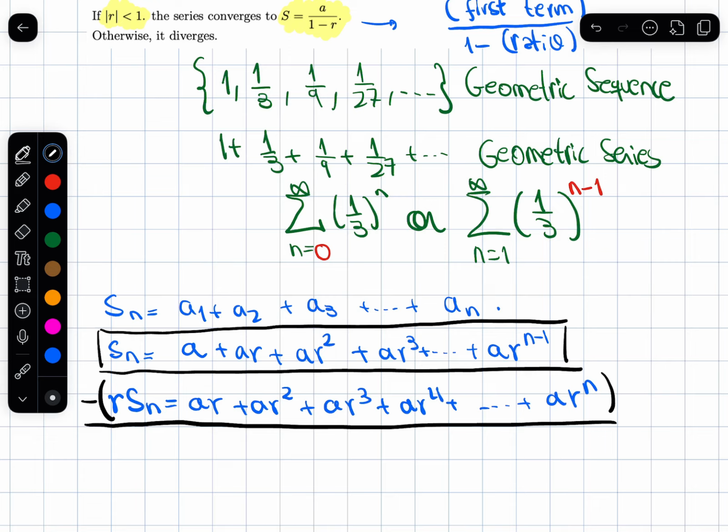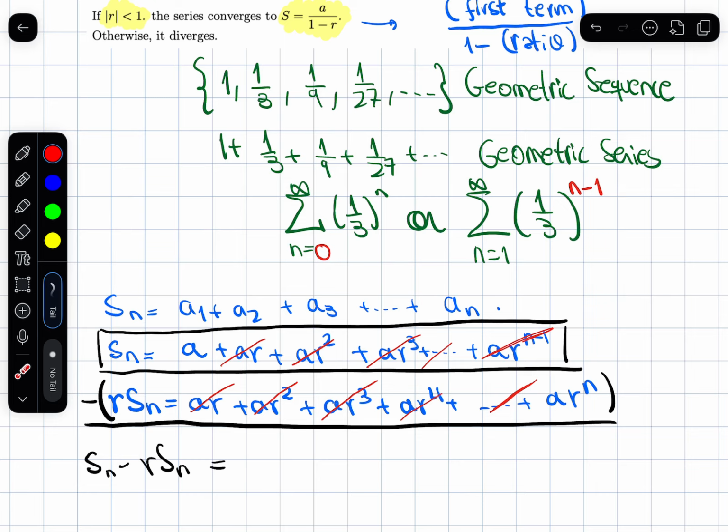So on the left I simply get Sn minus r times Sn. Okay, on the left it's pretty simple. But on the right, here's what happens. When I subtract, these cancel. And these cancel. And these cancel. This is going to cancel with whatever comes after. And this one is going to cancel with whatever came before.